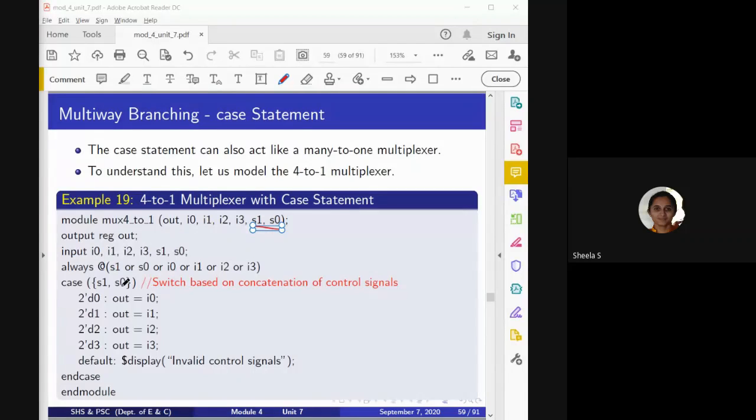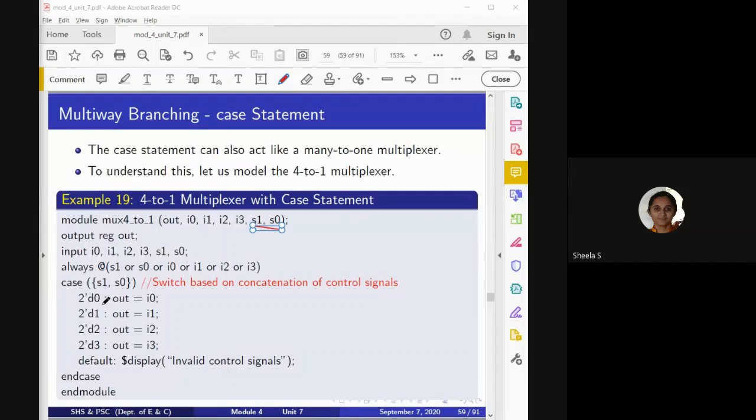So in such case, instead of using nested case statement, I'm going to concatenate these two. When I concatenate these two, what happens? Always the MSB bit will be S1 and the LSB bit will be S0. So this concatenated 2 bit will be compared with 0.